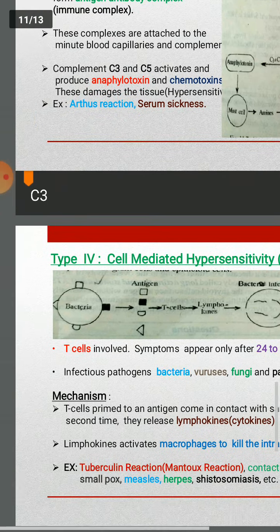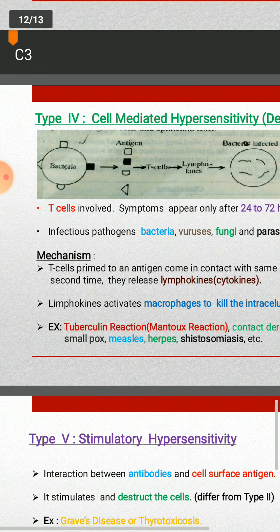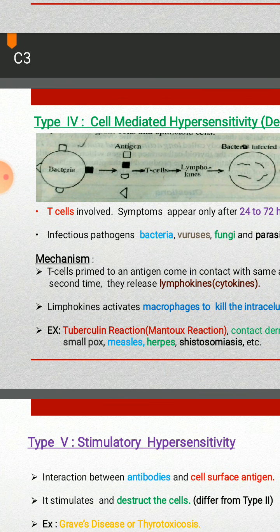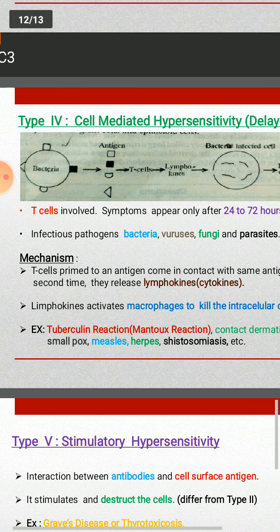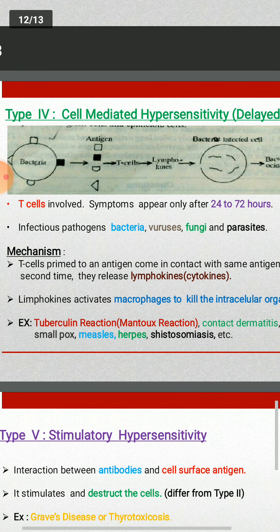The fourth one is cell-mediated hypersensitivity or delayed hypersensitivity. So in cell-mediated hypersensitivity, the antibodies are not involved, only T cells are involved. And also the symptoms appear only after 24 to 72 hours, hence it is called delayed hypersensitivity. So in this, the infectious organisms such as bacteria, viruses, fungi, and parasites.